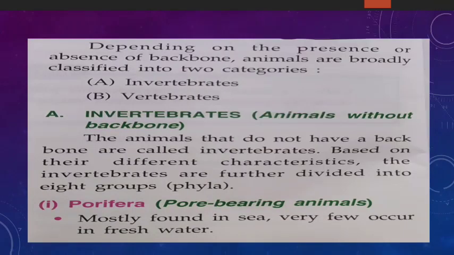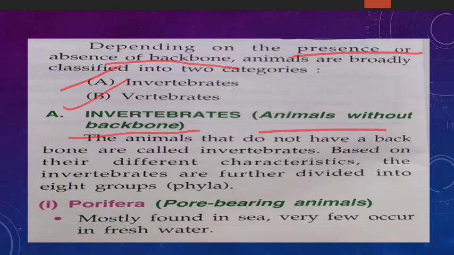Clear? Now, depending on the presence or absence of a backbone, animals are broadly classified into two categories. Which are the two categories? Invertebrates and vertebrates. So invertebrates means what? Animals without backbone. So if the question is give one word, animals without backbone, you will write what? Invertebrates.